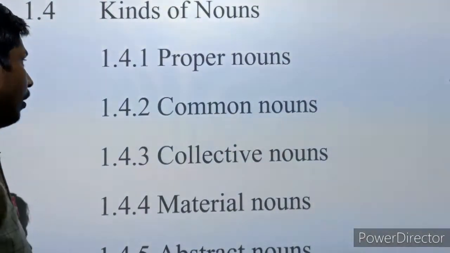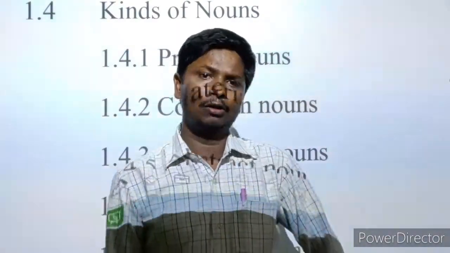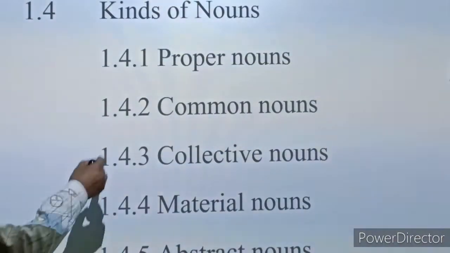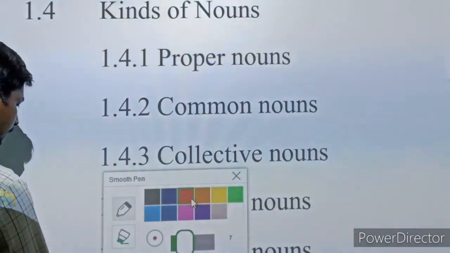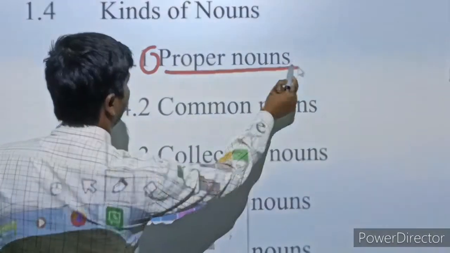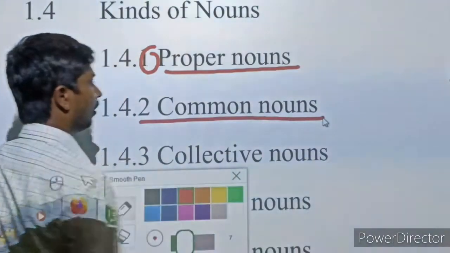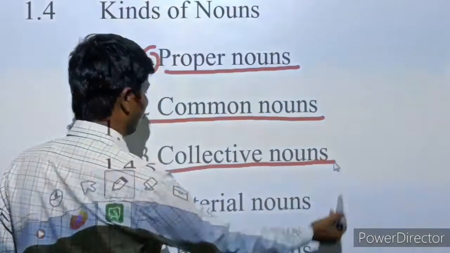After the definition of noun, there are 5 kinds of noun you have to study in grammar. Like you can see on the display: the first one, proper noun. The second, common noun. The third, collective noun.